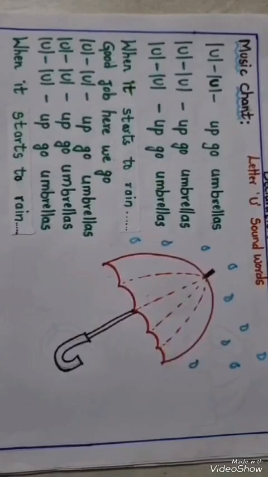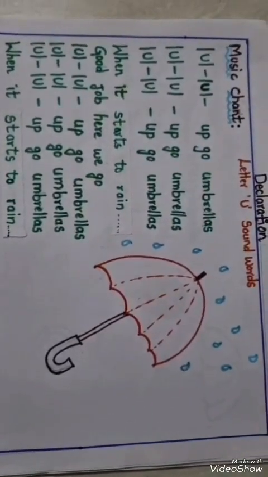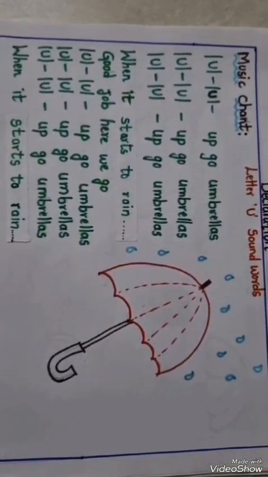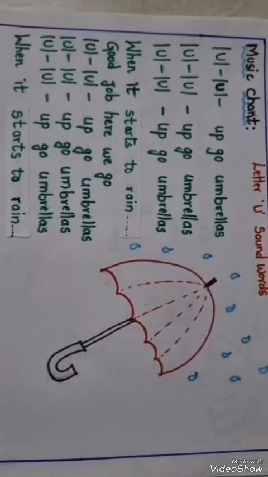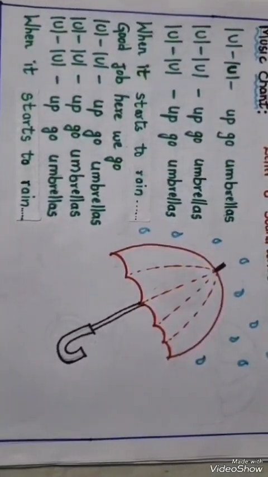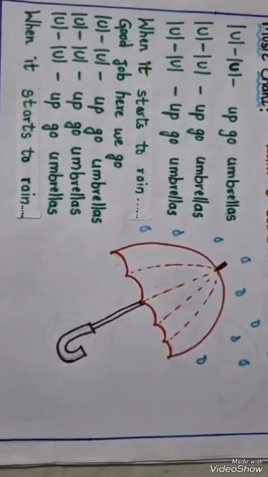Up go umbrellas, up go umbrellas, up go umbrellas when it starts to rain. Good job, here we go. Up go umbrellas, up go umbrellas, up go umbrellas when it starts to rain.